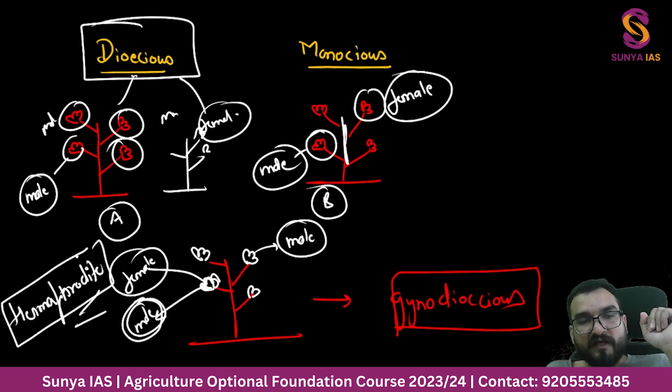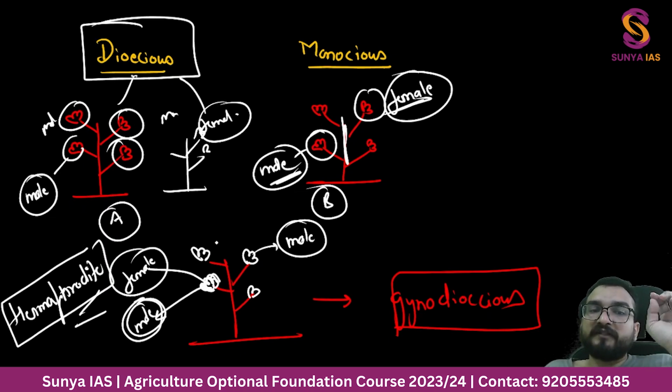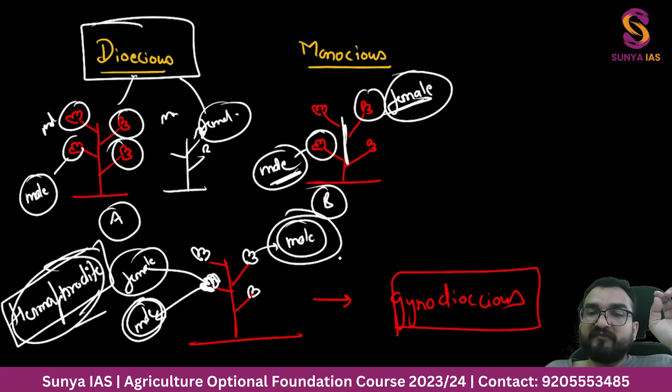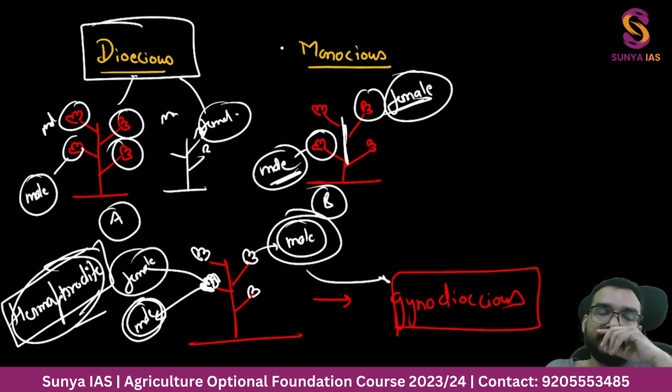Hermaphrodite flowers or plants are called hermaphrodite because in the same flower you are getting male and female. Monoecious means male or female flowers in the same plant, but if in the same flower you are getting male and female counterparts, then it is hermaphrodite. And if you are getting hermaphrodite flower and a male flower, then it is basically gynoecious. I hope you are understanding the difference, guys.